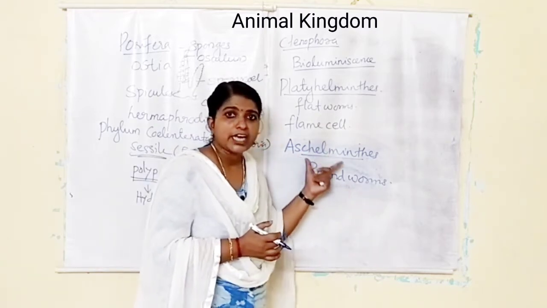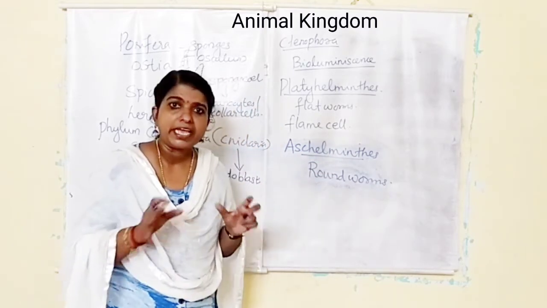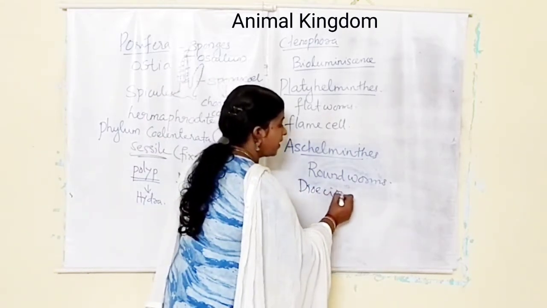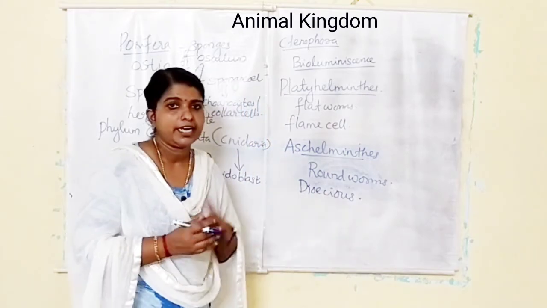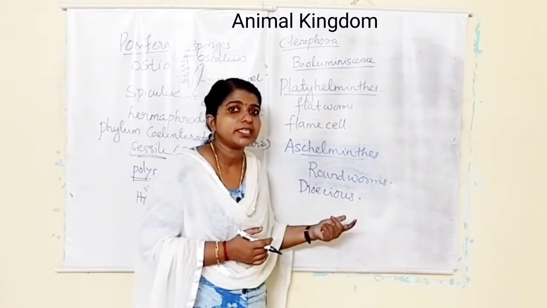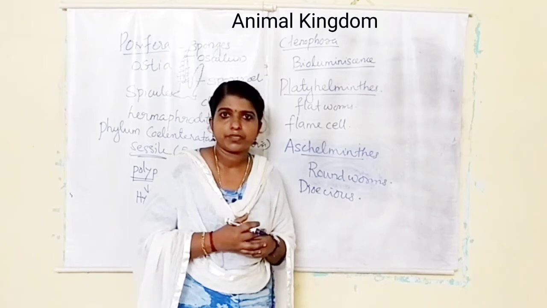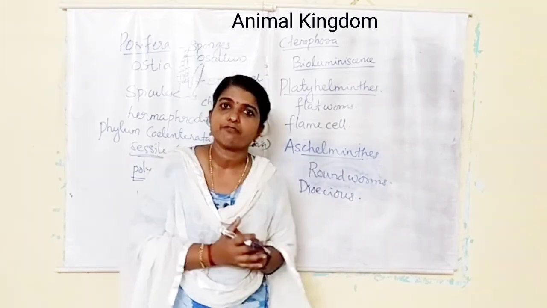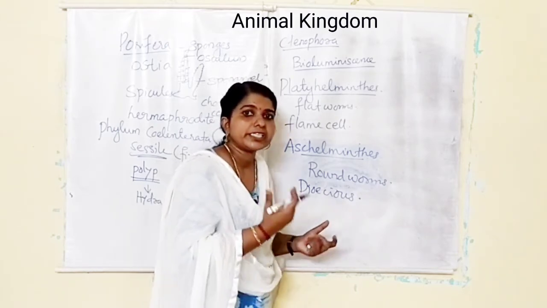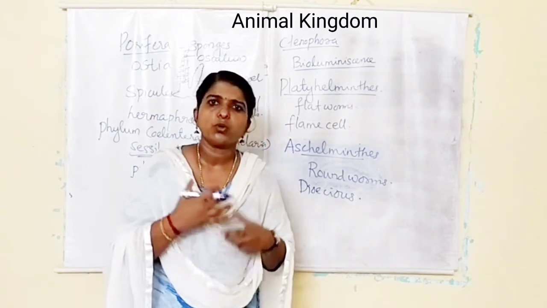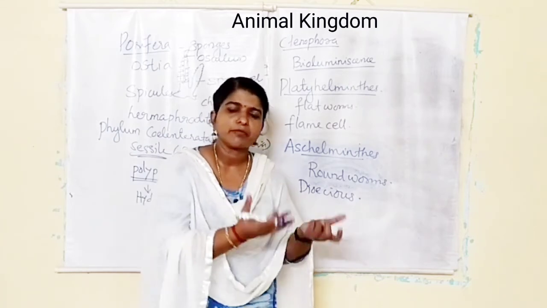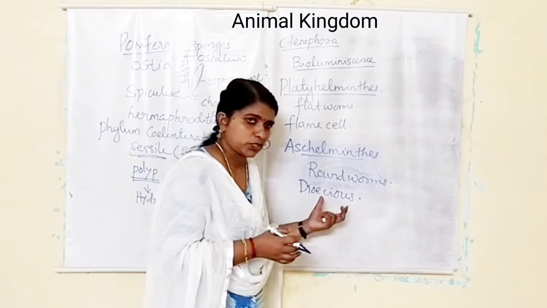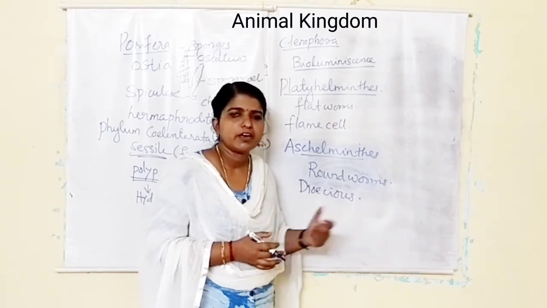In Aschelminthes, the sexes are separate. Male and female organisms are different, so it is known as dioecious. Generally females are larger than the males, so we can easily distinguish them. For example, in Ascaris, we can easily distinguish which is male and which is female. Here, fertilization is internal and development takes place directly or indirectly, sometimes with larval stages or sometimes without larval stages. Main examples are Ascaris, hookworm, filarial worm, etc.